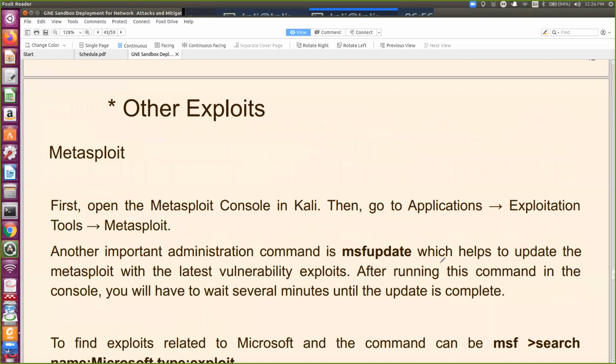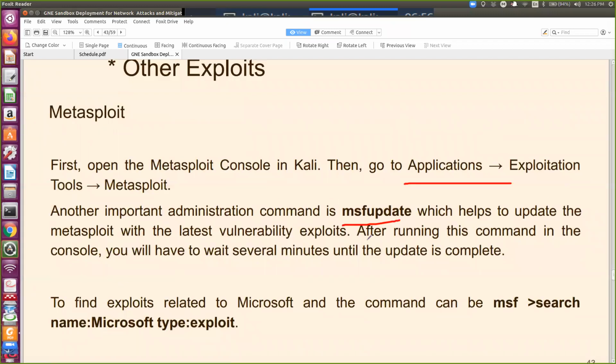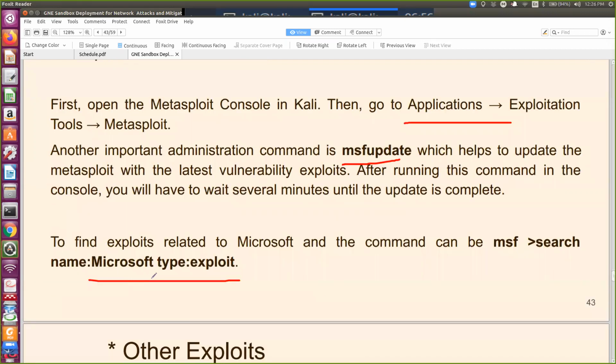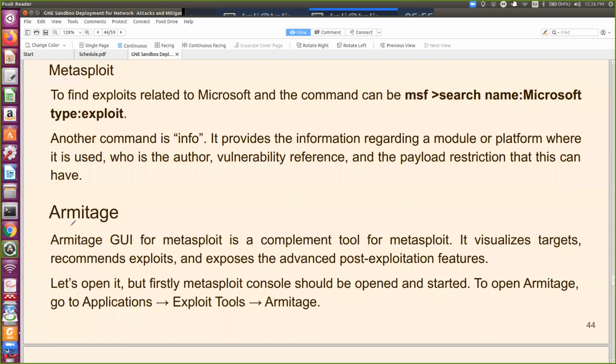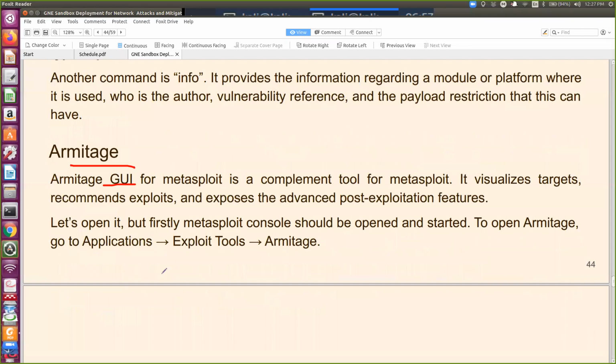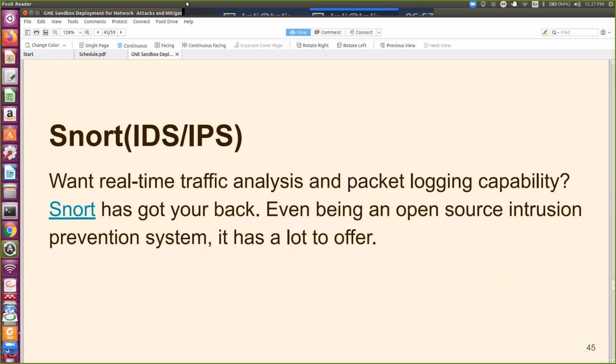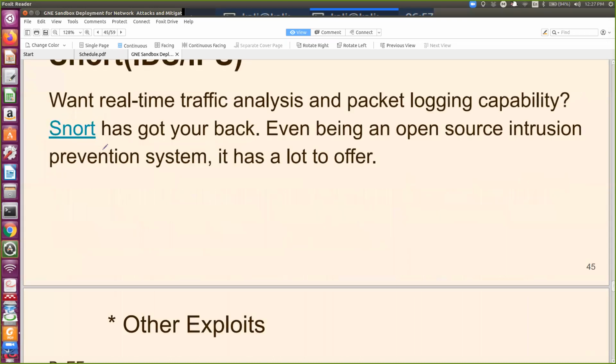So how to use this Metasploit? Every time you need not run the command; you can go to the graphical tool, applications, exploitation, Metasploit, and this terminal will come, msfupdate, and there you can give this command: search name, Microsoft type, and exploit. Then there is another tool, Armitage. This is also a very powerful graphical tool. It will visualize targets, recommend exploits, and expose advanced post-exploitation features. And also you have IDS and IPS, intrusion detection and prevention. I hope you might have covered this.